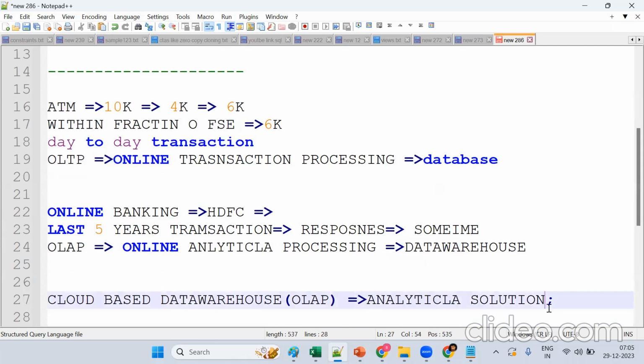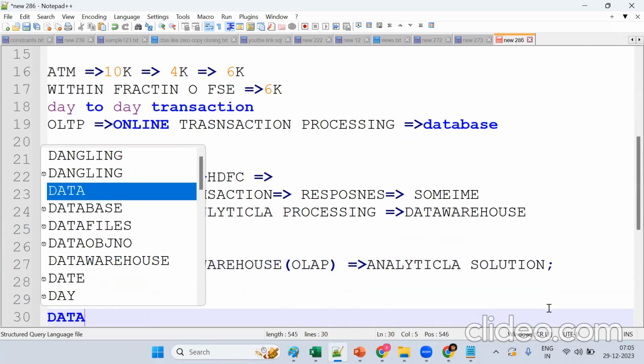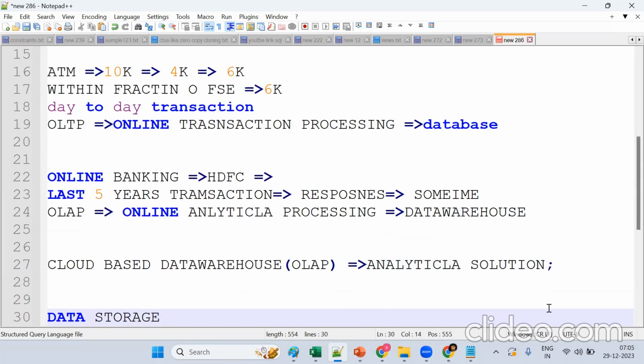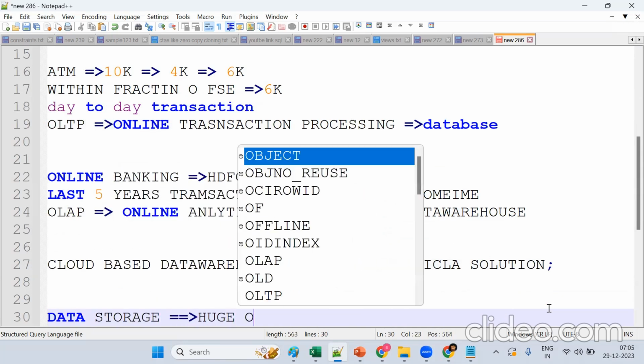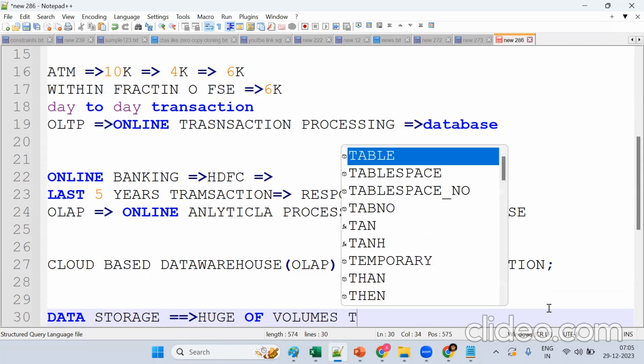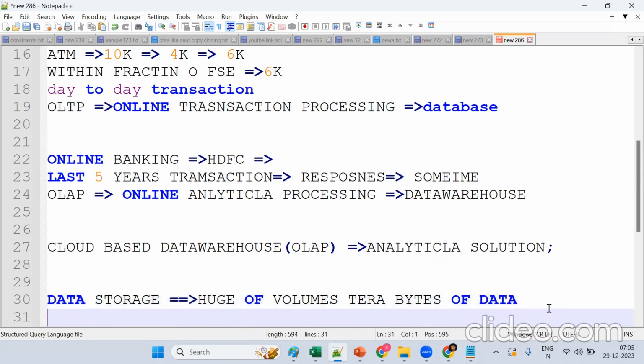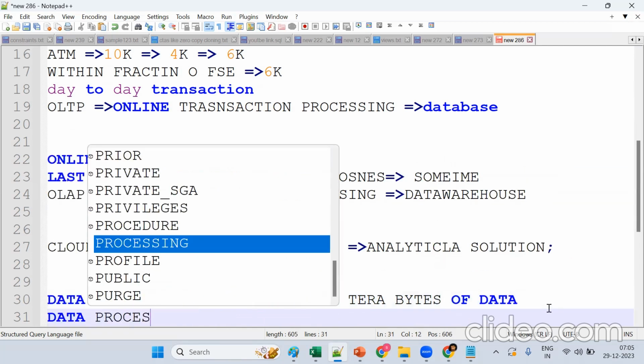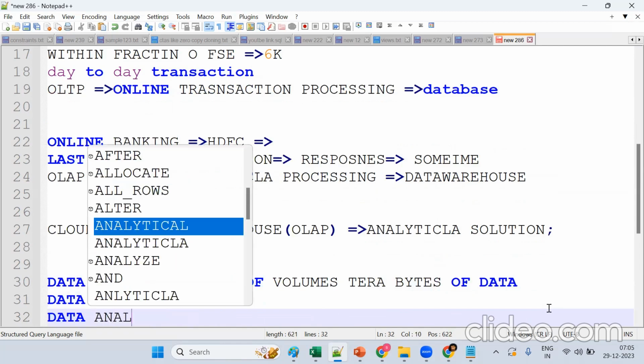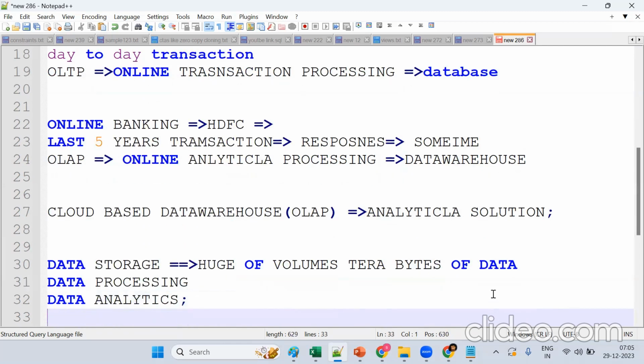So it's a cloud-based data warehouse, an analytical solution, mainly for data storage. You want to store huge volumes of data, in the sense of terabytes. Then data processing and data analytics. Mainly for these 3 reasons. Snowflake is a cloud-based data warehouse, an OLAP, online analytical processing, an analytical solution: data storage, data processing, and historical data.